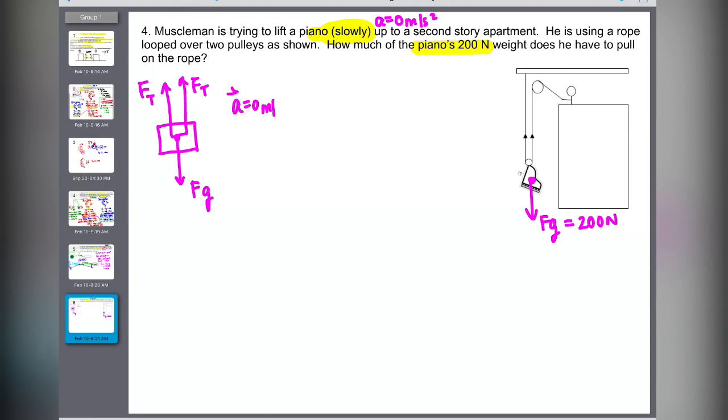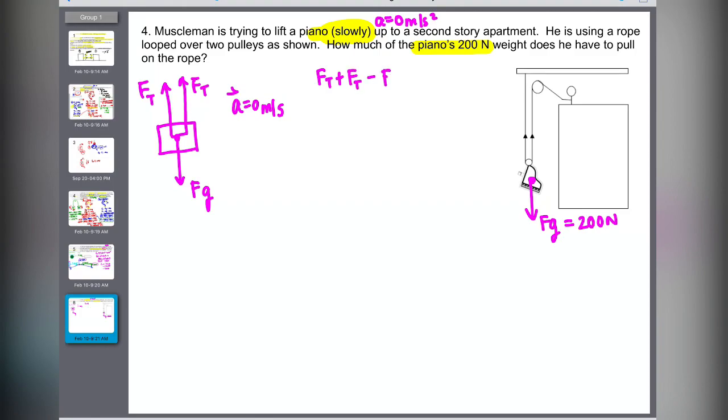There is an assumption that the acceleration is 0, it's moving slowly. Wording like that indicates that they are moving at a constant velocity. So what is the F net? I'm going to go up minus down. This one doesn't matter again, right? Acceleration is 0.